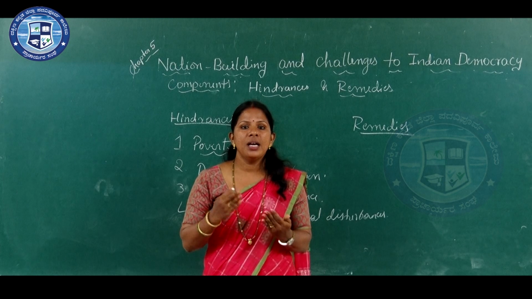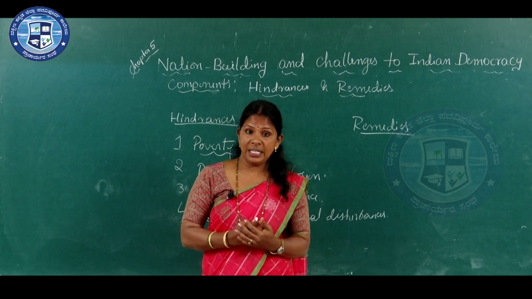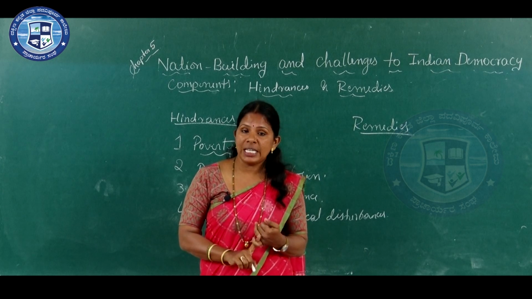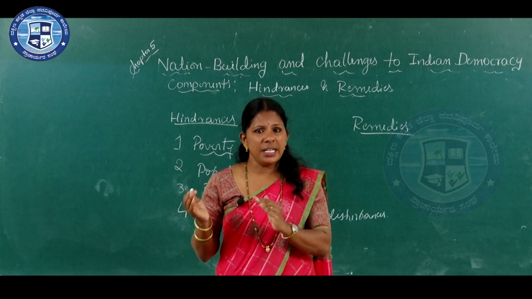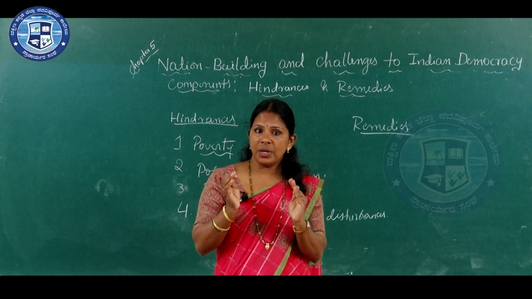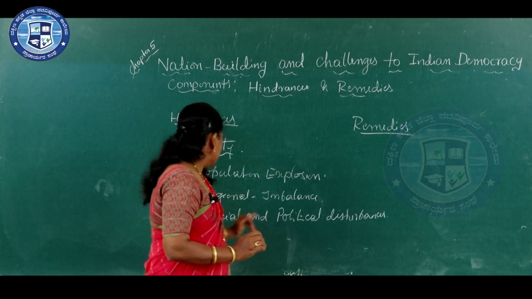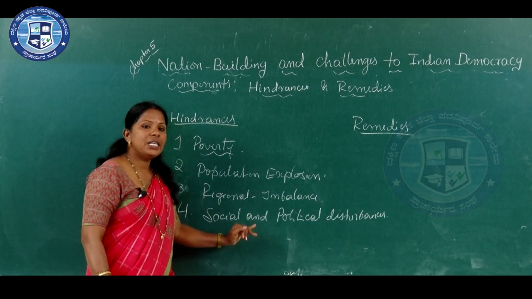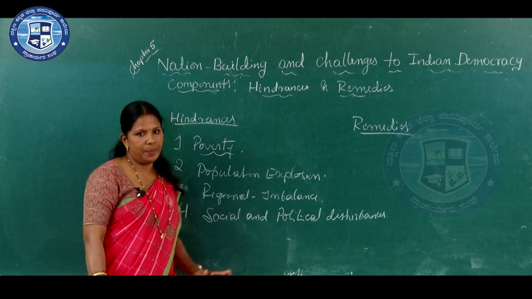For example, there are many communally sensitive states in India. The problem of communalism, caste conflicts, interstate disputes, and center-state disputes are common in India. So, social and political disturbance is also one of the hindrances for nation building.